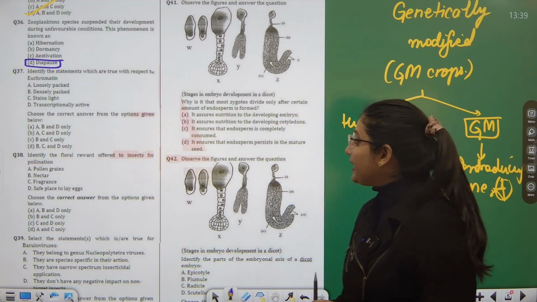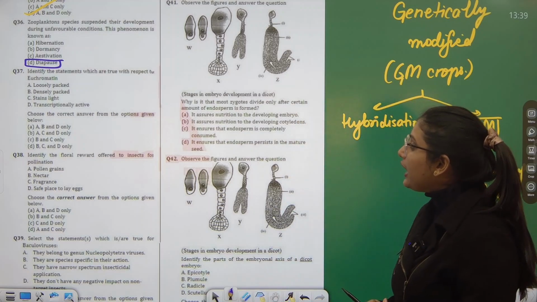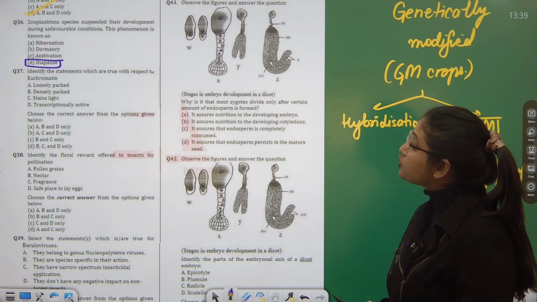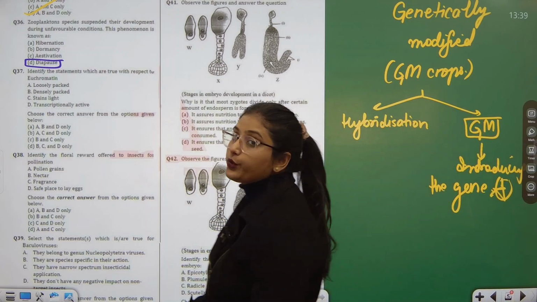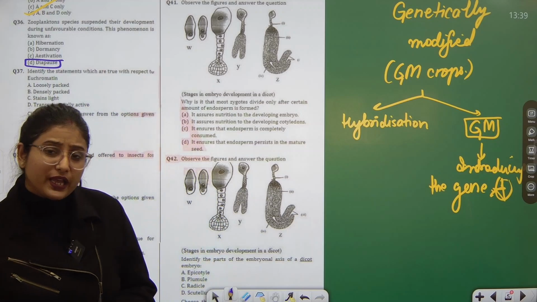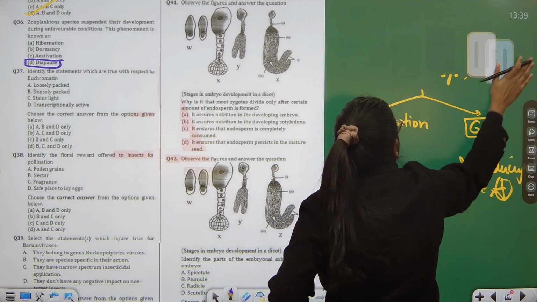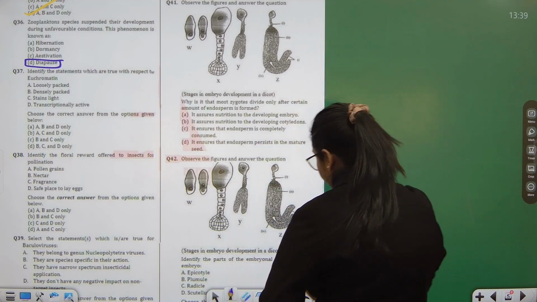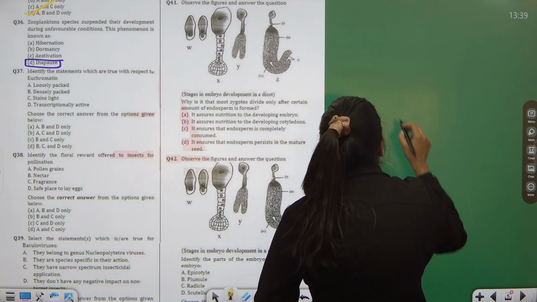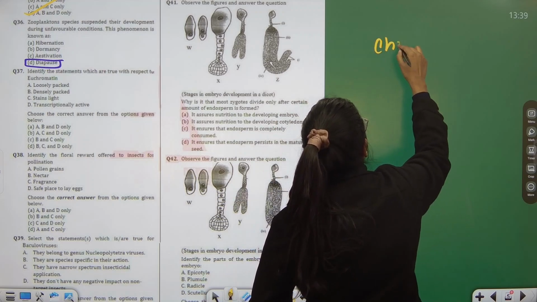Okay, so next. Question number 37. Identify the statements which are true with respect to euchromatin. So you know we have chromatin. What is actually chromatin? Let's discuss. What is chromatin?